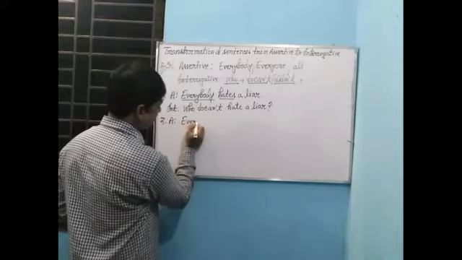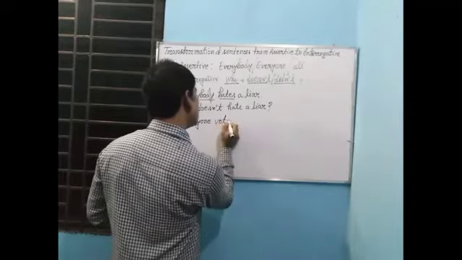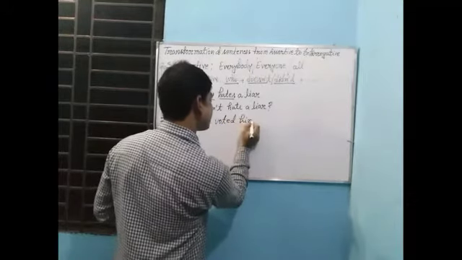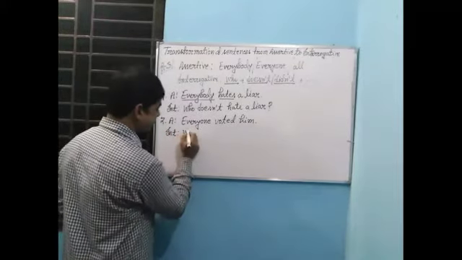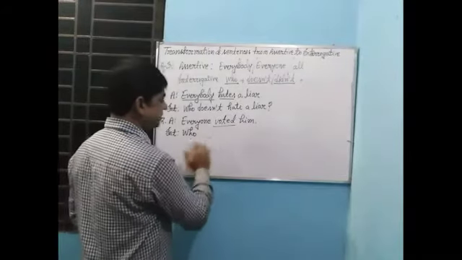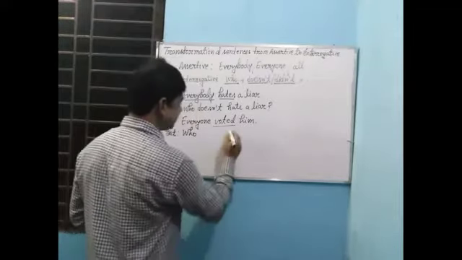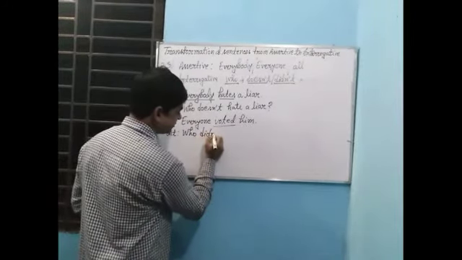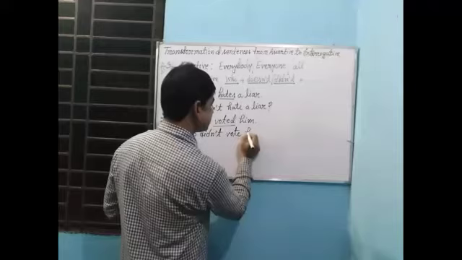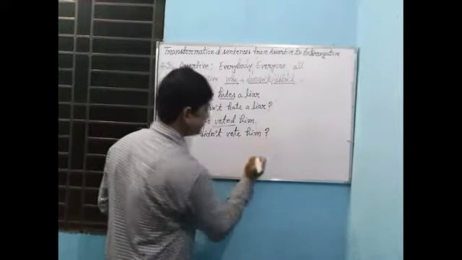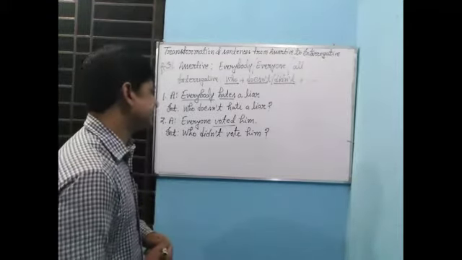Now take another example. Everyone voted him. If you want to make it interrogative, you have to use who. You have to think about tense of the sentence. Here the structure is according to past indefinite tense, so you have to use didn't. Who didn't? Then present form of verb, vote, then him, then you have to use note of interrogation.